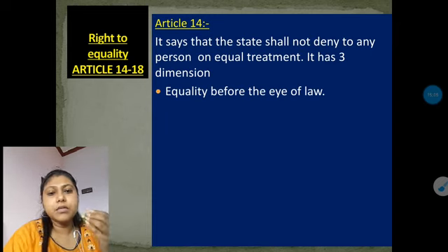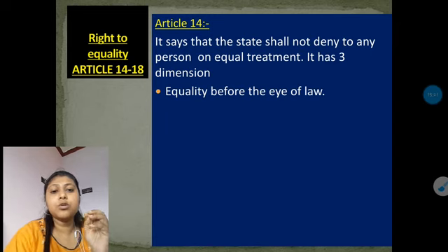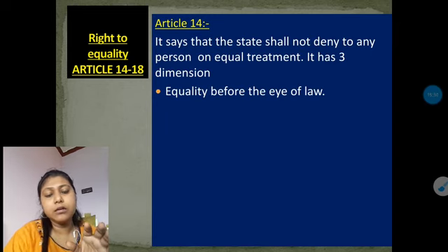And if a person, let me give an example. Suppose a person somehow killed a person, and the murderer belongs to a rich family, and a poor person also does the same thing. Then both the criteria are the same, so the punishment is also the same.